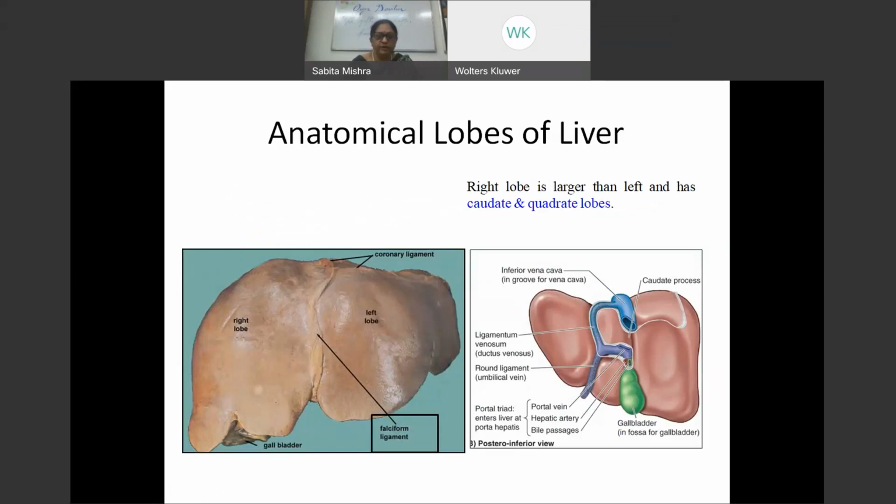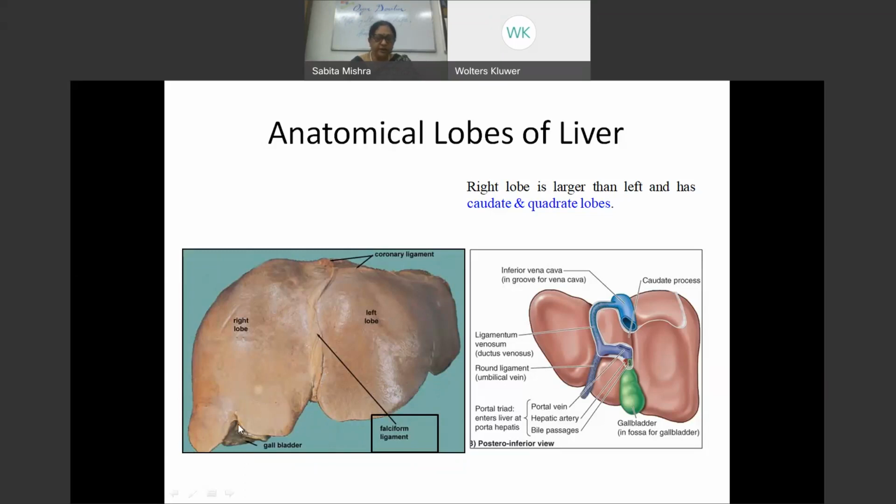So this is what I'm trying to show you. This is the anterior part of the liver that we are seeing. This is the sharp inferior margin of the liver, and just near the midline you can see a depression which is called the fissure for the ligamentum teres. And onto the liver surface you can see this ligament, which is called the falciform ligament, dividing the liver into a right and a left lobe, right?